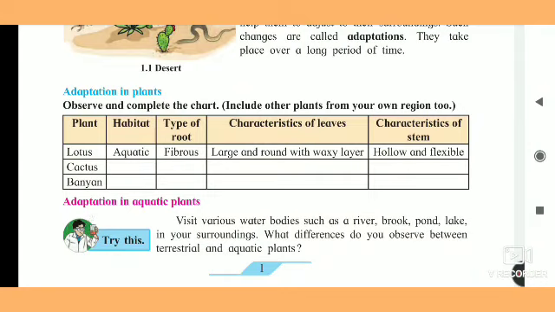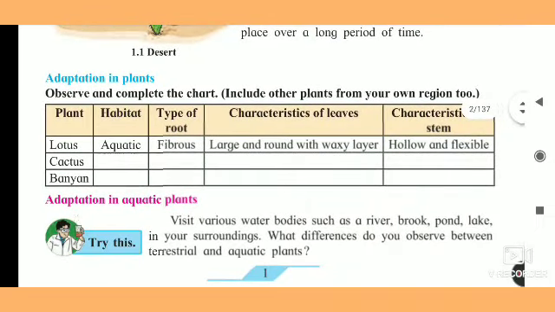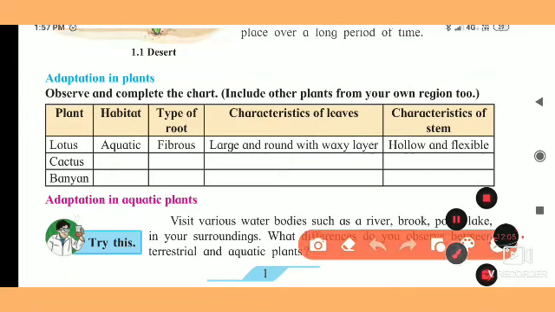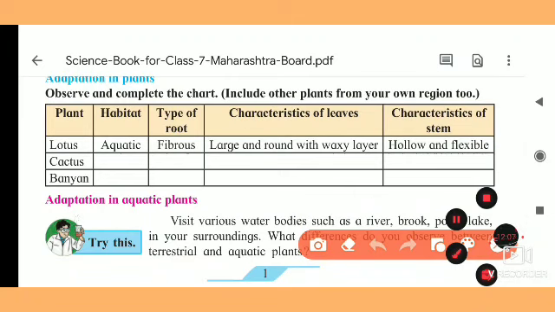Now we will see the chart in front of you, that is adaptations in plants. Observe and complete the chart. Include other plants from your regions too. We have to include plants which occur in our region. First of all, here they gave the example of lotus. This lotus is an aquatic plant.